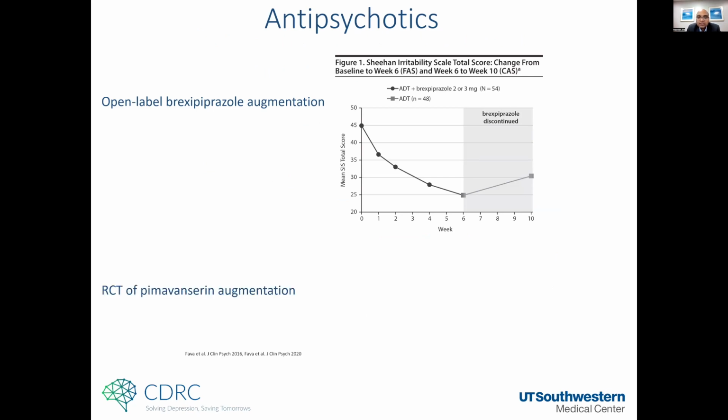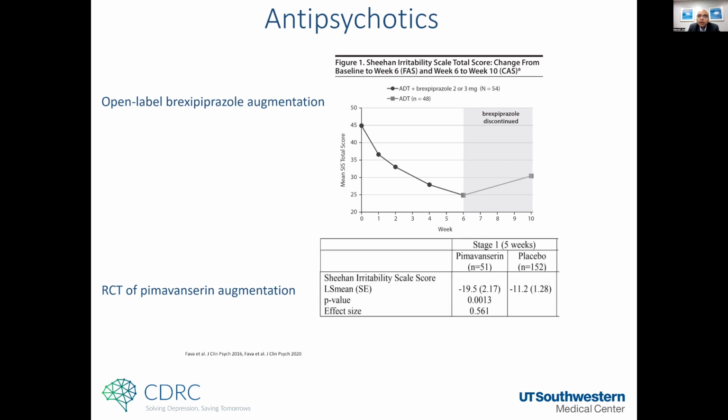I was involved with the study of pimavanserin, which again was being studied for depression. And in this phase 2 trial, at least there was a moderate effect size. It's a bit of a coincidence that our effect size was 0.56 in sertraline versus placebo. And in the study of pimavanserin versus placebo, pimavanserin augmentation was associated with a very similar effect size of 0.56. So again, there may be some evidence for these medications having some potential utility in improving irritability.